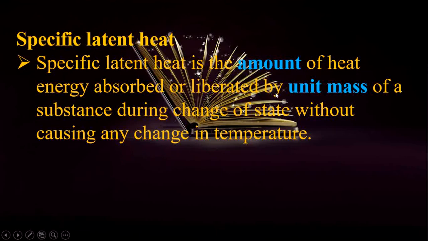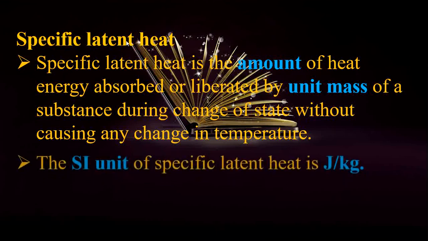Unit mass means you have to take a particular quantity of the mass of a substance during change of state without causing any change in temperature. If there is no change in temperature, the heat energy absorbed and liberated by unit mass of substance is called specific latent heat.